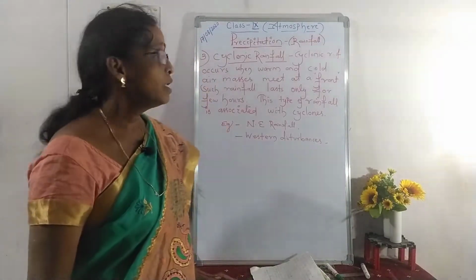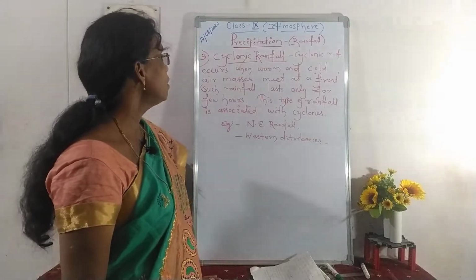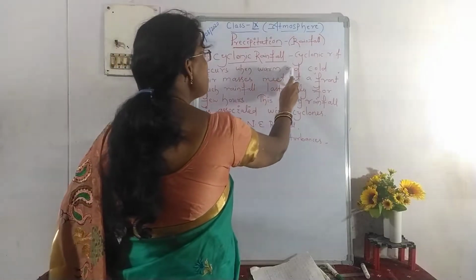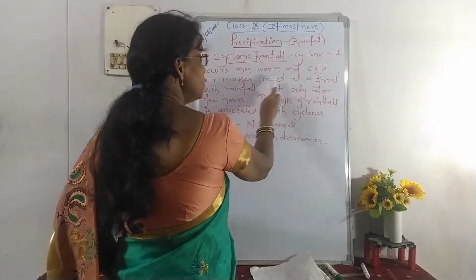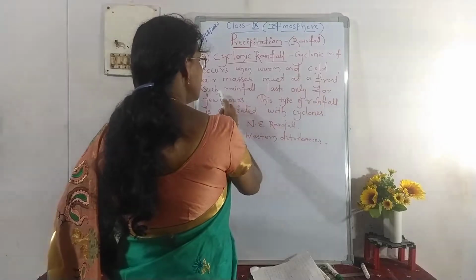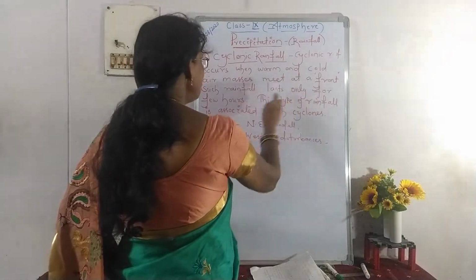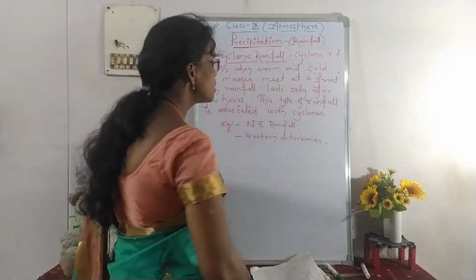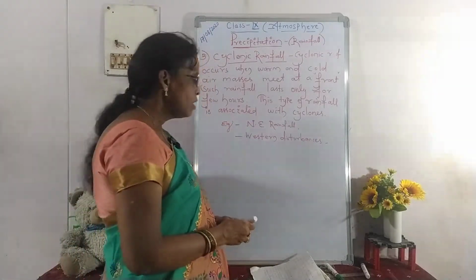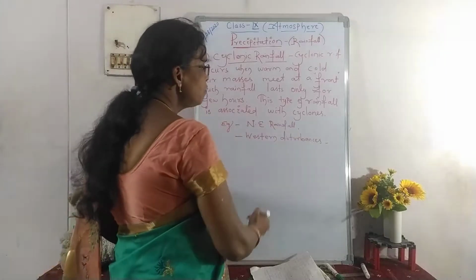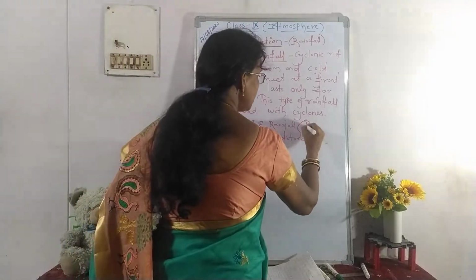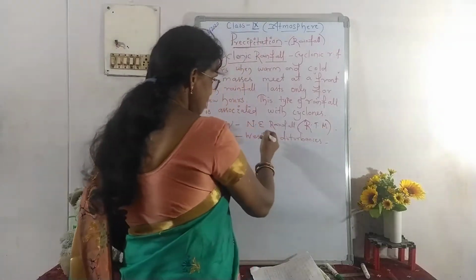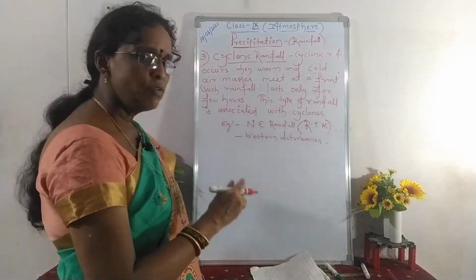The third type of rainfall is cyclonic rainfall. Cyclonic rainfall occurs when warm and cold air masses meet at a front. Such rainfall lasts only for a few hours. This type of rainfall is associated with cyclones. Example, the northeast rainfall, or we can call it the retreating monsoons.